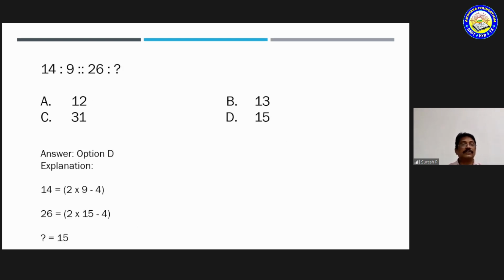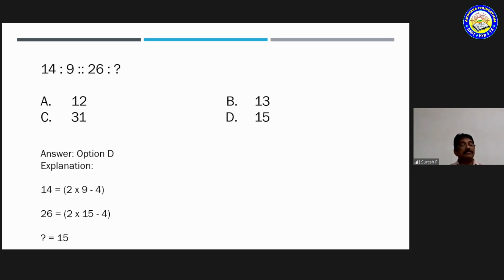Correct? Okay. Now coming to 14, 9, and 26. It's very clear what is the relation between 14, 9, 26. If you observe, I'm taking the second number for explanation. 2 nines are 18. 18 minus 4 is 14. Correct? Now 26. 2 fifteens are 30. 30 minus 4 is 26. So 2 nines are 18, minus 4, 14.